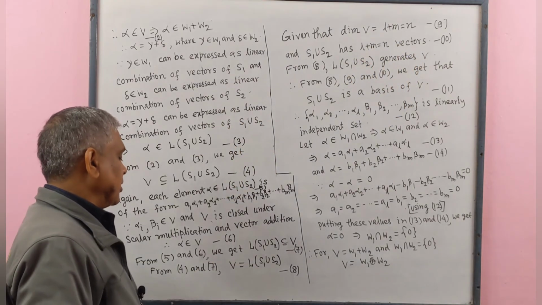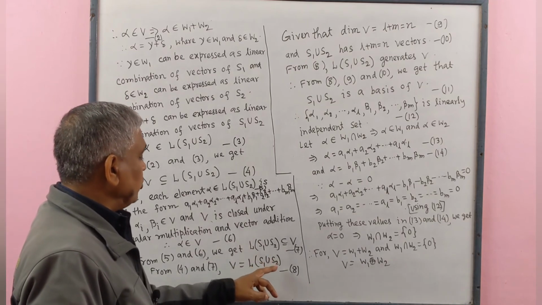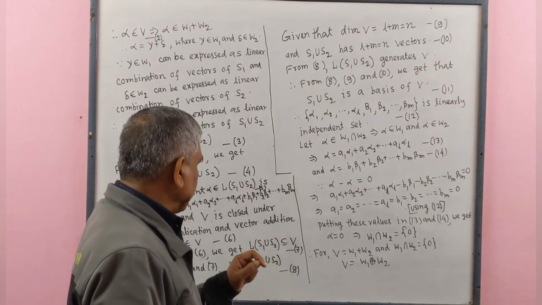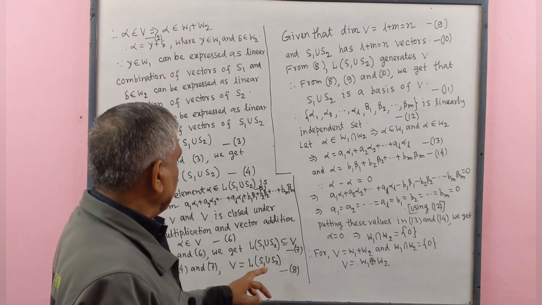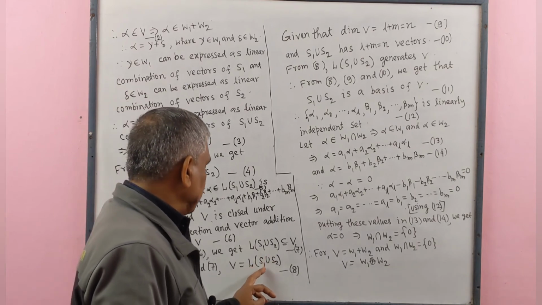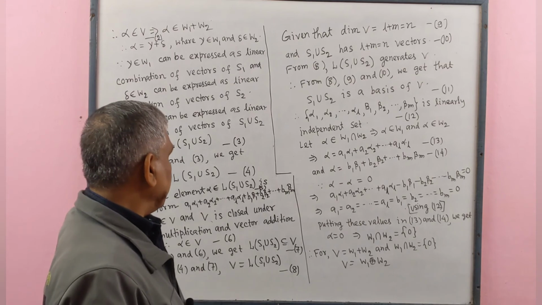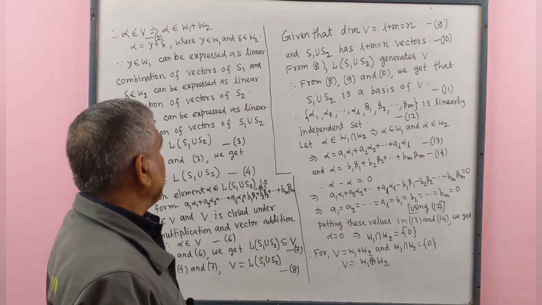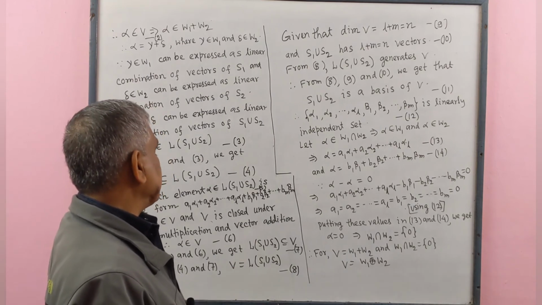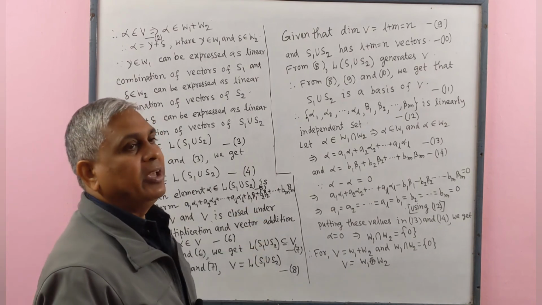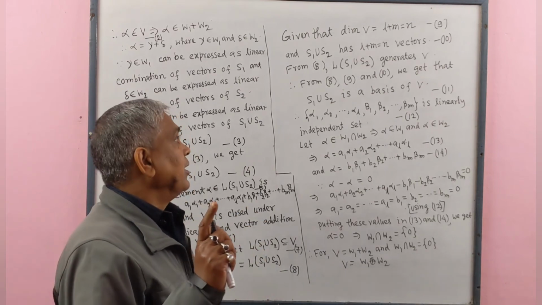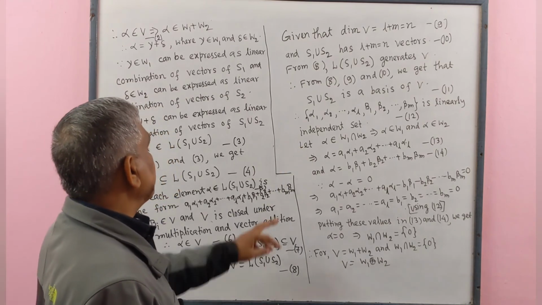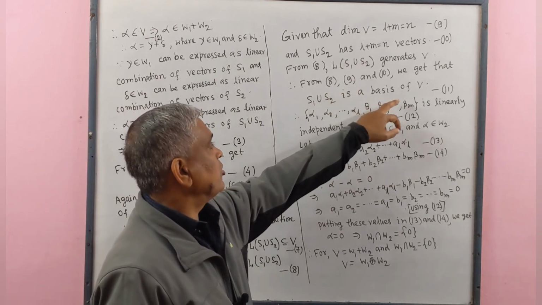From 8, S1 union S2 generates V. We know that if this set which generates vector space V contains a number of elements equal to the dimension of the vector space, then this set will be a basis of the vector space V. Hence, S1 union S2 is a basis of V.